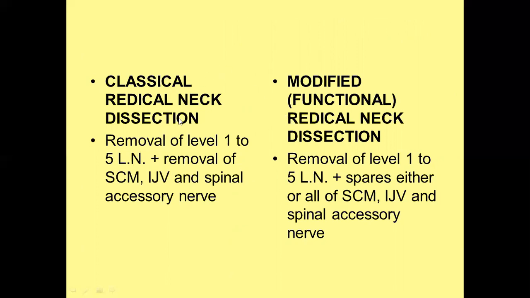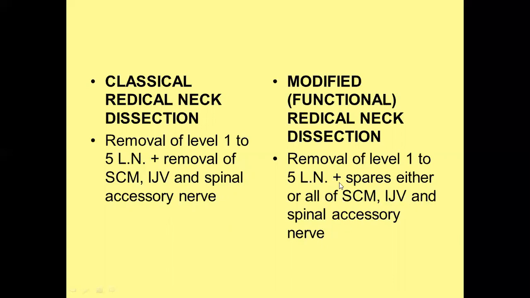In the classical radical neck dissection, there is removal of level 1 to 5 lymph node and removal of sternocleidomastoid, internal jugular vein, and spinal accessory nerve. But in the modified or functional radical neck dissection, there is removal of level 1 to 5 lymph node, but it spares either or all of sternocleidomastoid muscle, internal jugular vein, and spinal accessory nerve.